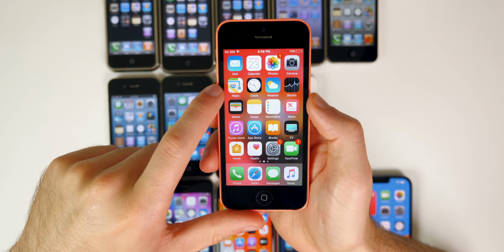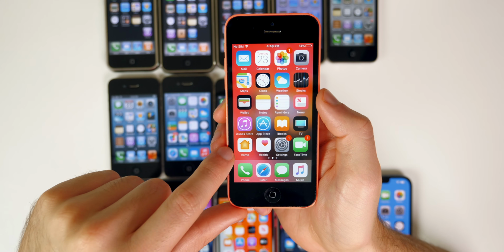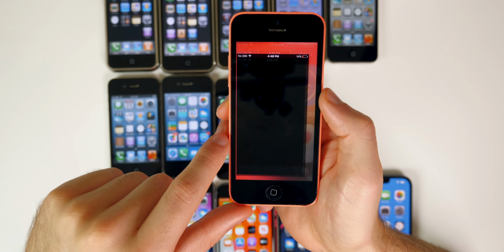The Maps application was much improved. And we also got the new Home application, which would be the way that we access all of our HomeKit devices.